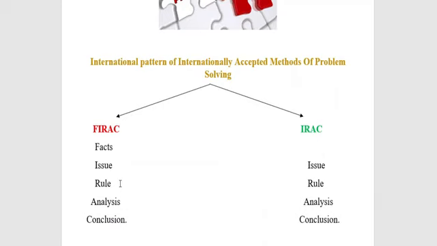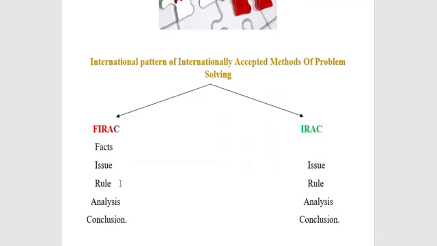It may be a question of law or a question of fact. When you practice as lawyers or advocates, if the court does not find the answer in the question of law, it will go to the question of fact. So here, in the rule, we have to write the question of law only.